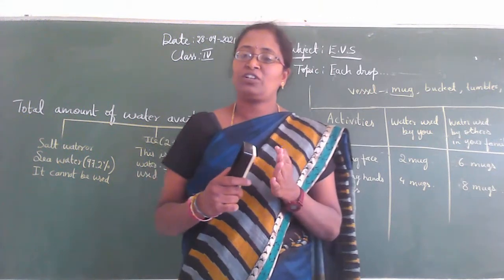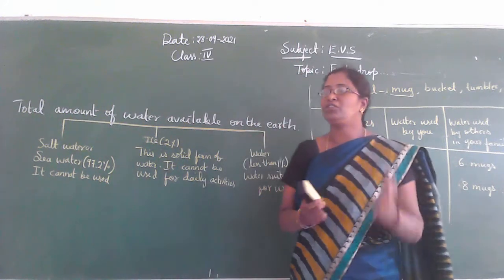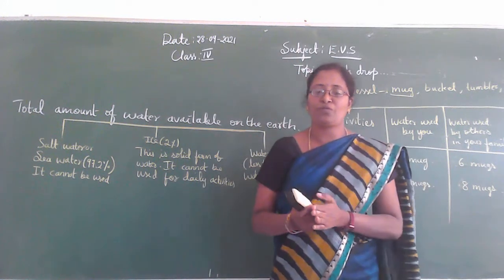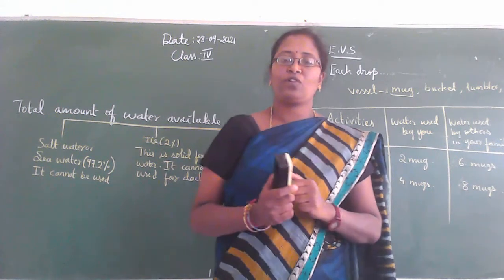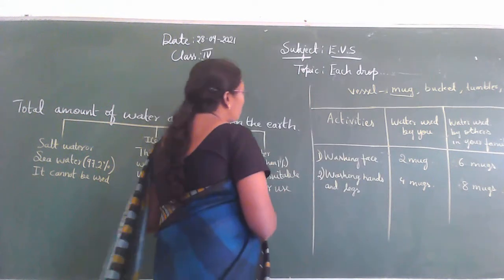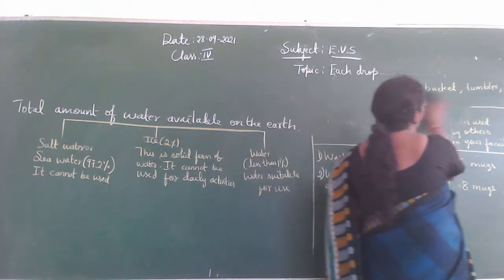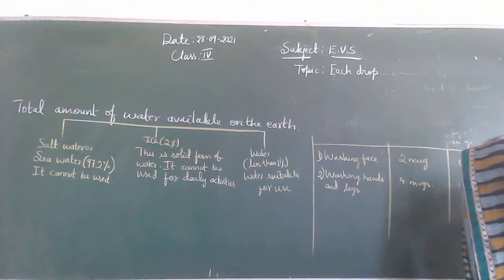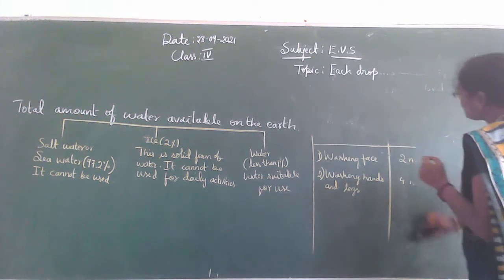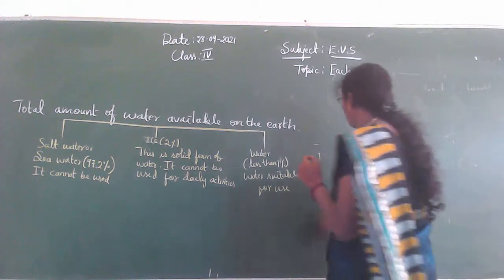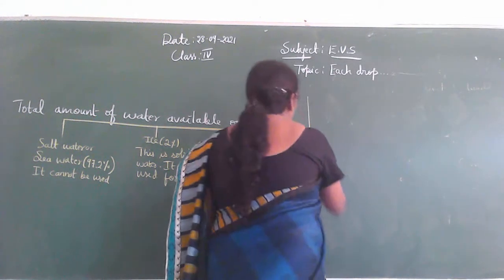So you know children, after raining, the rain water reaches different sources of water. So tell me the sources of water, children. The sources of water are ocean, pond, sea, then streams, lake, river. These are the sources of water. Is it? So tell me which are the sources of water?